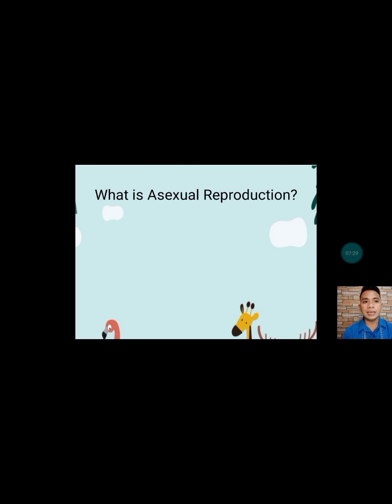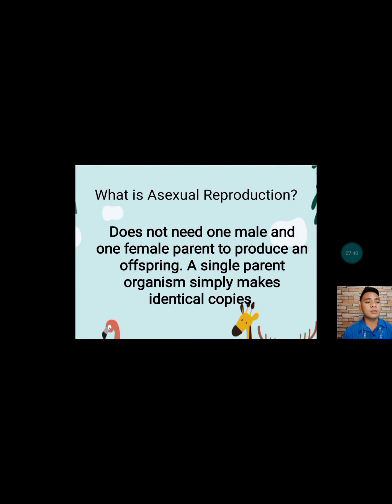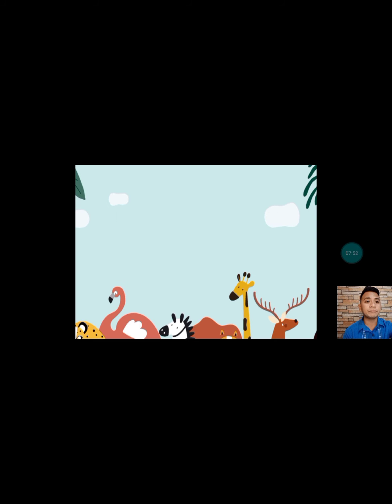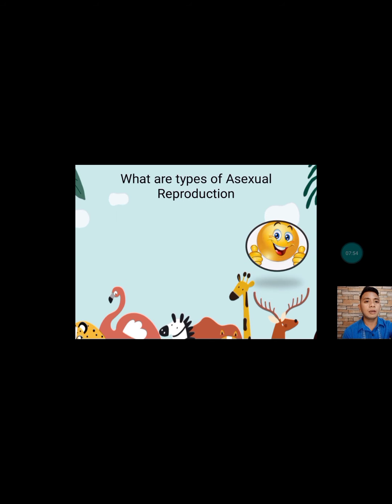Again, what is asexual reproduction? Yes, Rachel. Very good. Asexual reproduction does not need one male and one female parent to produce an offspring. A single parent organism simply makes identical copies. Next, what are the types of asexual reproduction?